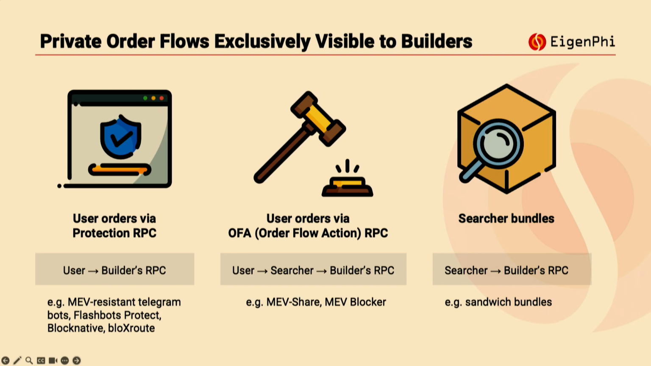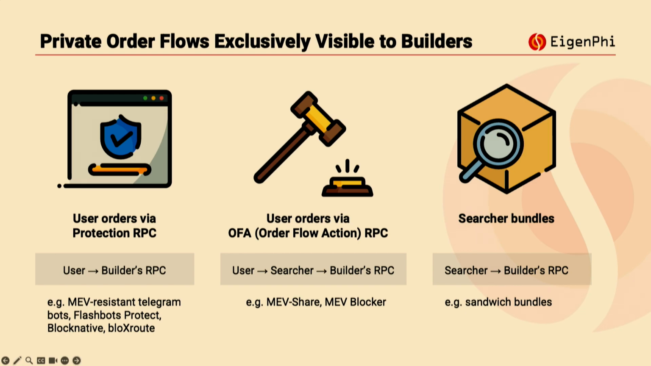And the second type is the order flow auction RPC. Via this type of channel, the user transactions are submitted to the clients, and searchers can bid for those user transactions. Once the searcher has included the user transaction, they can redistribute it in a searcher bundle and send it to the builder's RPC.